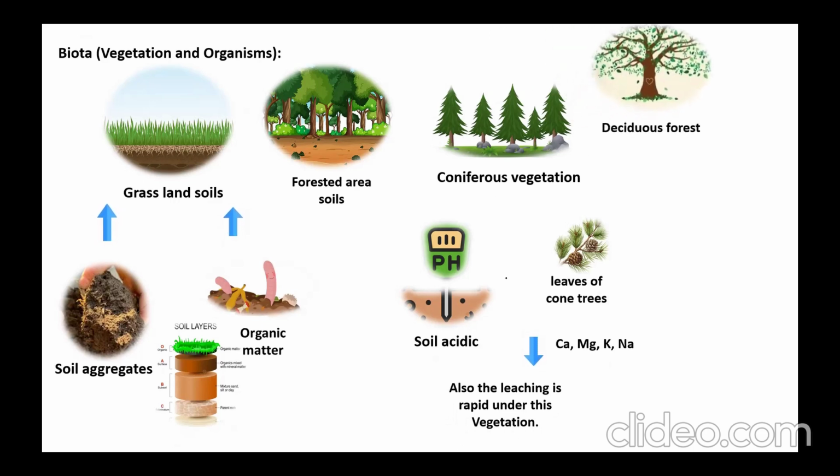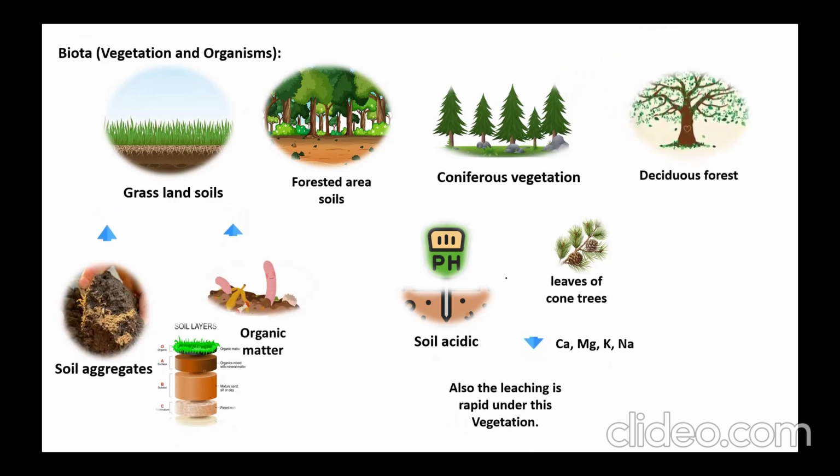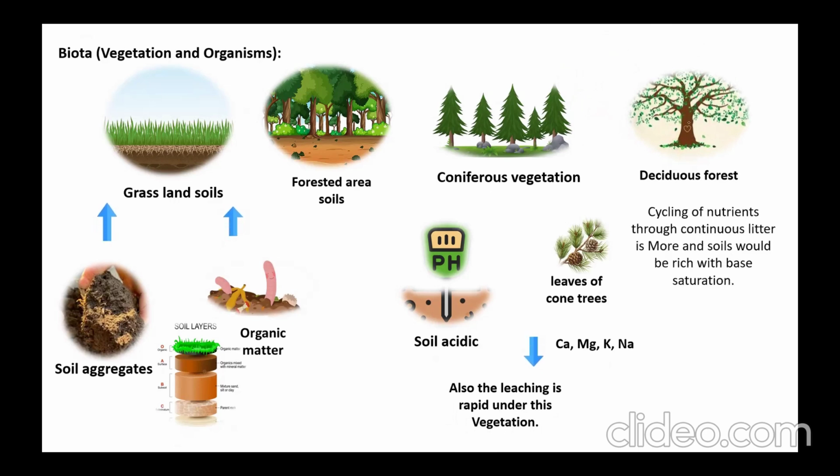Finally, another type of vegetation is the deciduous forest. In the deciduous forest, we can see a continuous cycling of nutrients through littering. In this type, there will be continuous littering as the season changes, and the leaves will be littered. The soils would be rich in base saturation. So due to the littering, more cations will be there, and there will be huge littering.